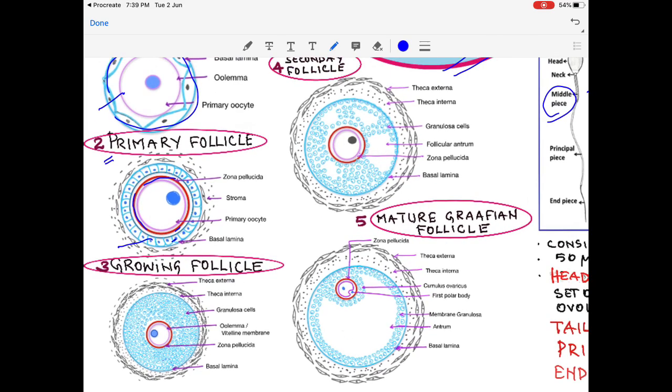Now these lining cells, the cuboidal cells, become stratified. Multiple layers will form, and these are called follicular cells. Surrounding the follicular cells there is a basal lamina. External to that, the stromal cells further differentiate to form a cellular layer called theca interna, and an outer fibrous layer called theca externa.